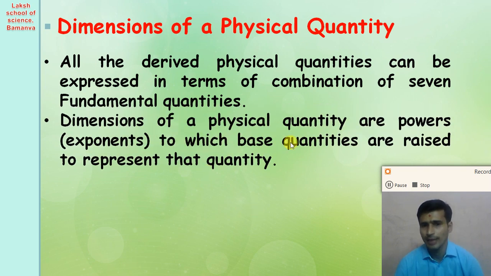The dimensions of the physical quantity are the powers, or we can say the exponents, to which the base quantities, that means the fundamental quantities, are raised to represent that quantity.